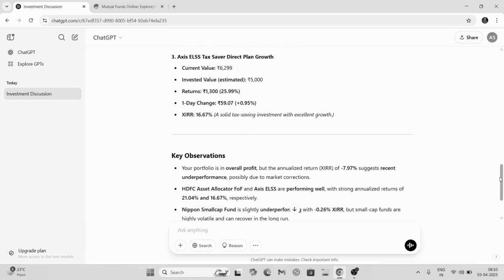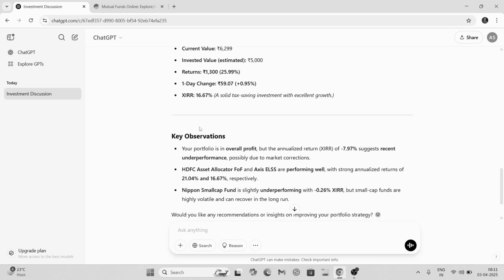Now see, if you go further, it is giving you key observations about my portfolio. Your portfolio is in overall profit, but the annualized return is minus 7.97%, which suggests recent underperformance, possibly due to market correction. See, it knows about it. It knows that the Indian market is in a possible market correction.